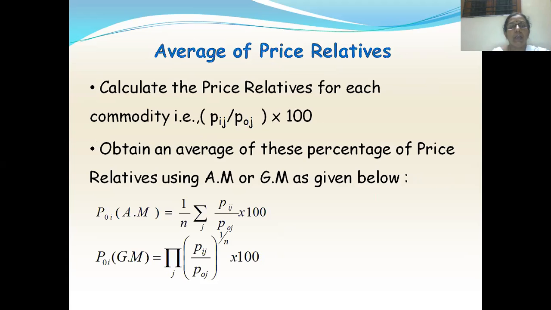Then you have unweighted average of price relatives. So this is average of price relative. That means you are taking the average of the price relative. So for that you should know what is a price relative.